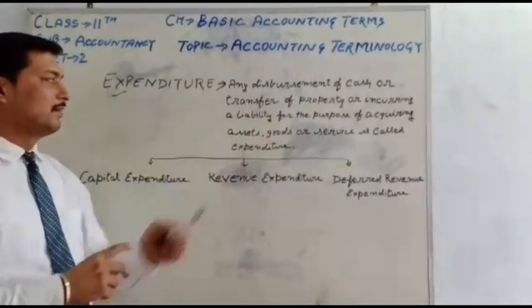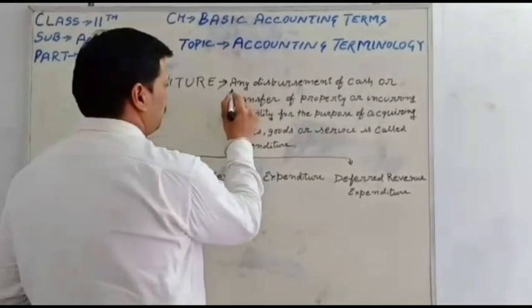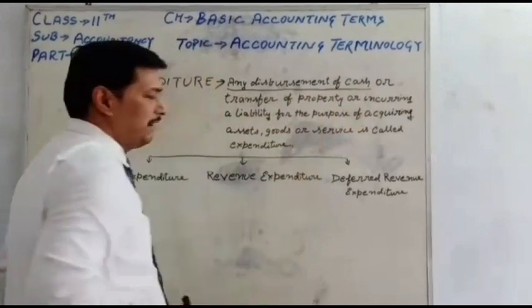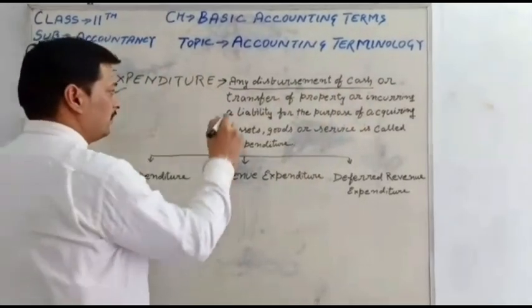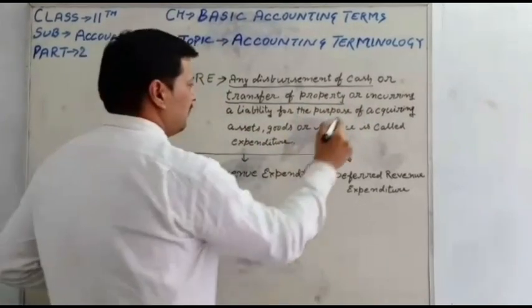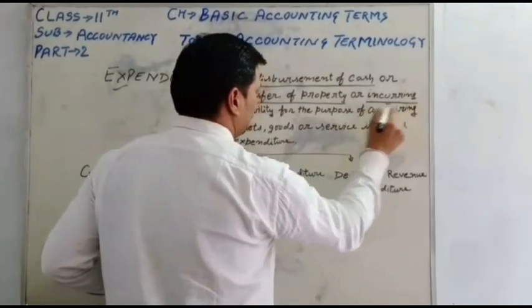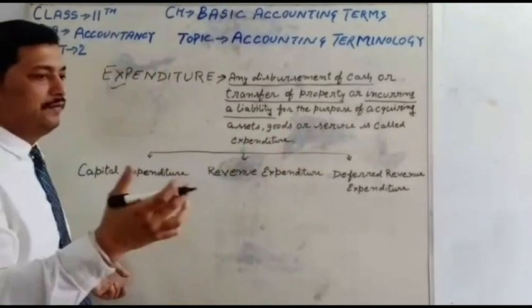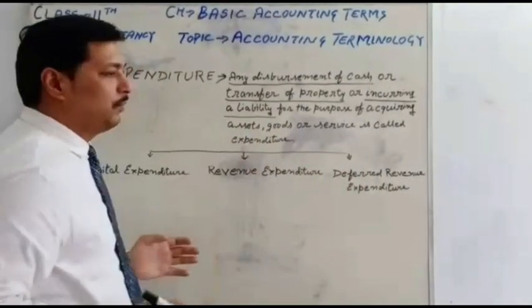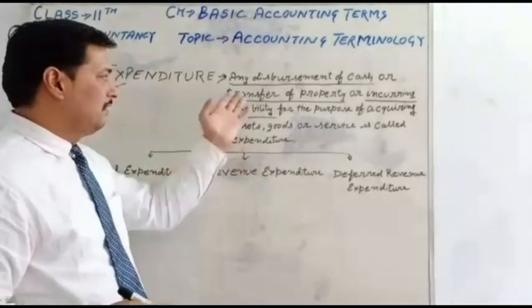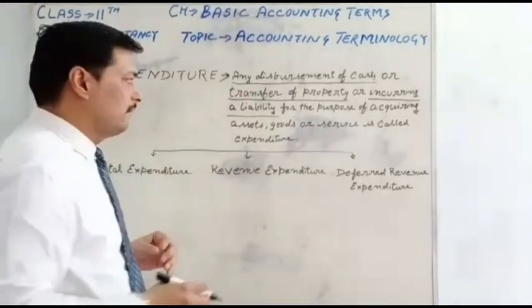Any disbursement, it means paying of cash, or transfer of property, or incurring a liability, meaning increasing liabilities by way of loan. Why do we do this? Why pay cash? Why increase liabilities? Why transfer property?